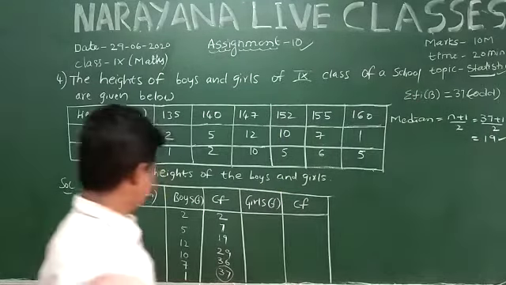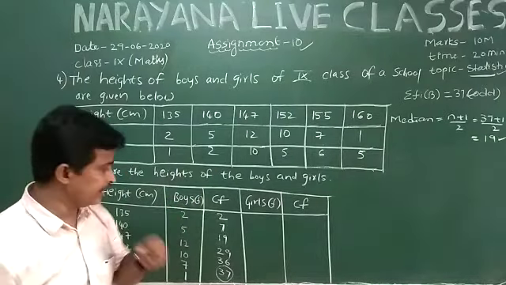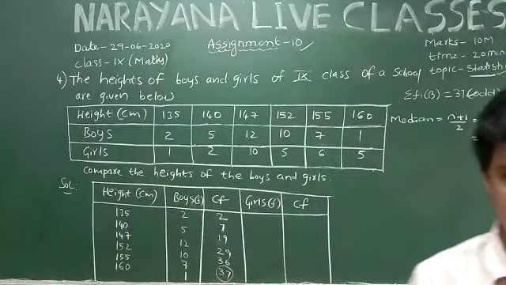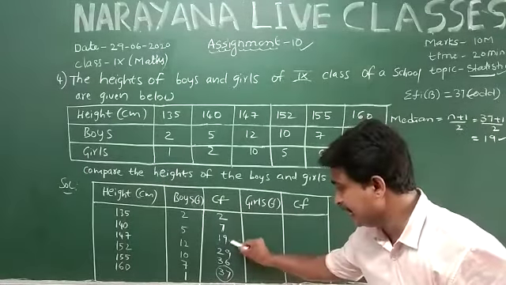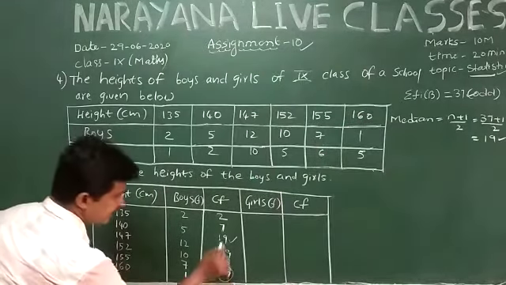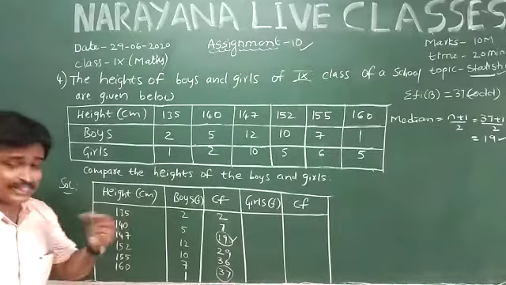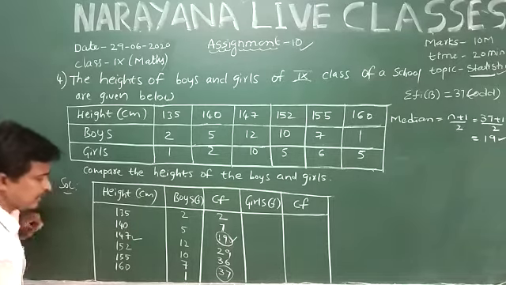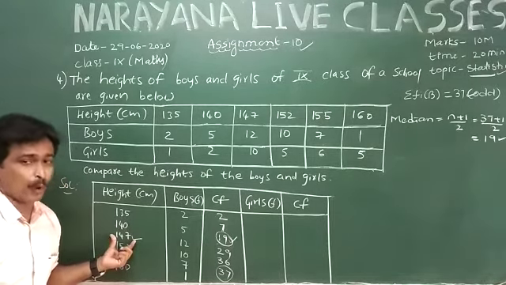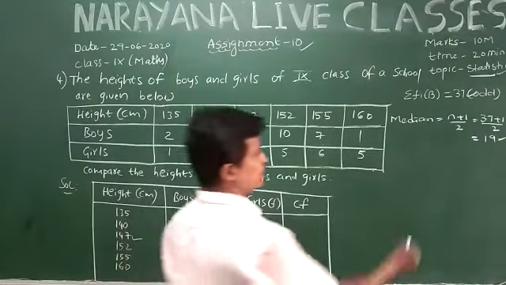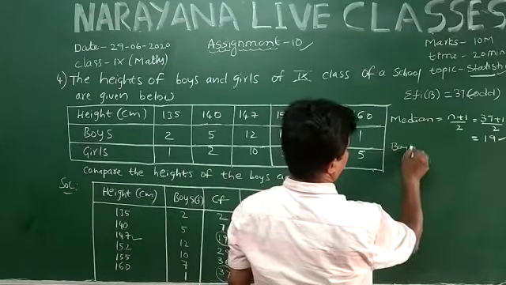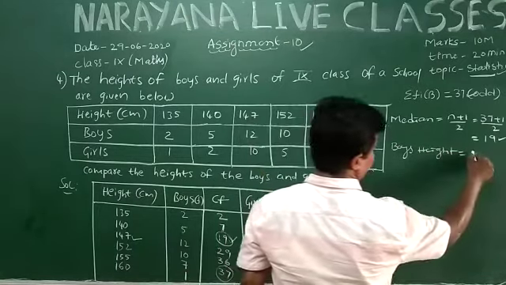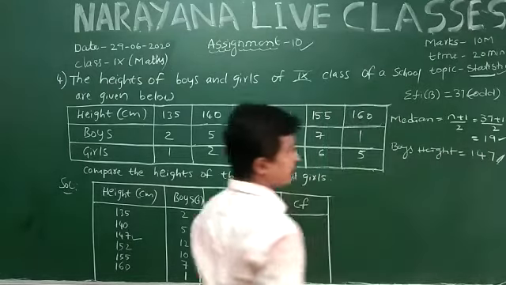Okay, you observe the value of 19, where the 19 is placed in cumulative frequency. Here exactly 19 is there. 19 is the third value here. Take the third value in the heights. So this is called the median height of boys. So here median boys height is equal to 147. Okay, this is the median of boys heights.